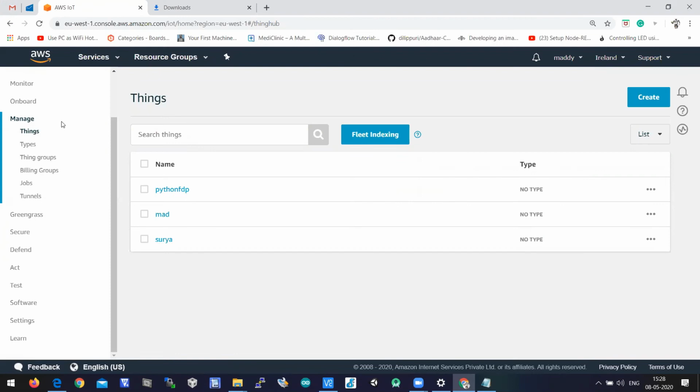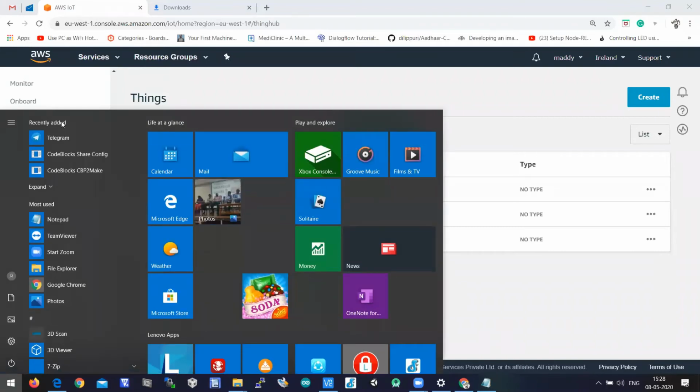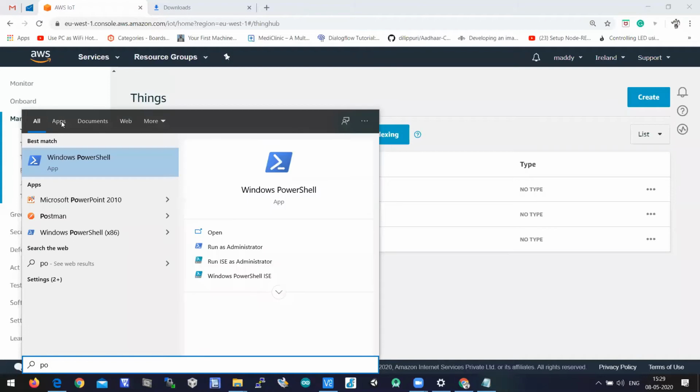Now the next step is you should understand what operating system you are running on your laptop. If it is Windows, you will have Windows PowerShell. You need to click on the Windows button and search for PowerShell.